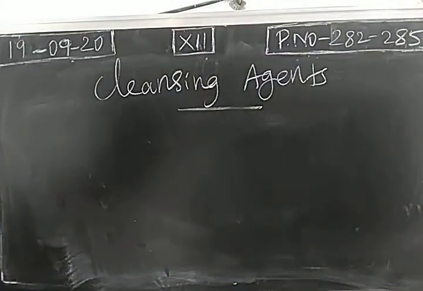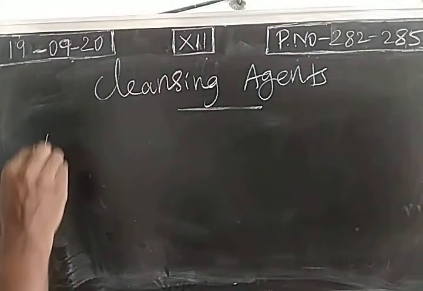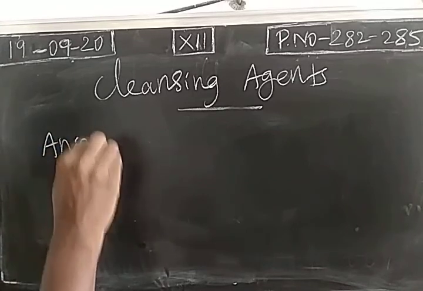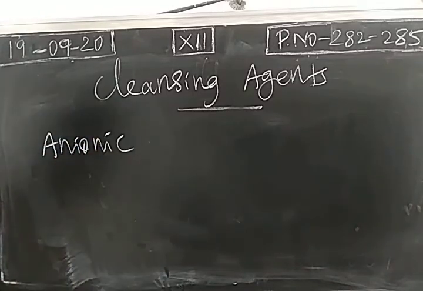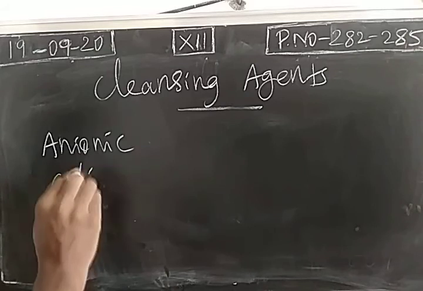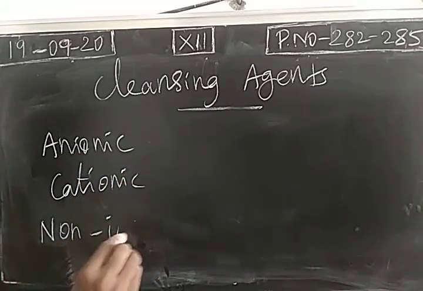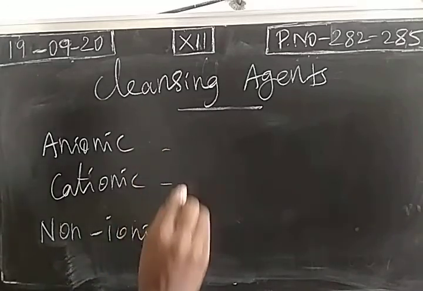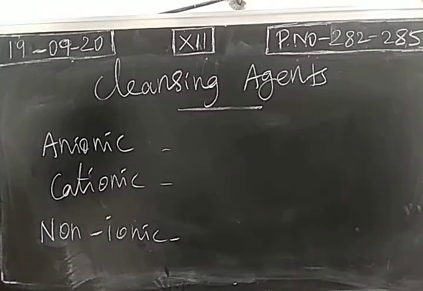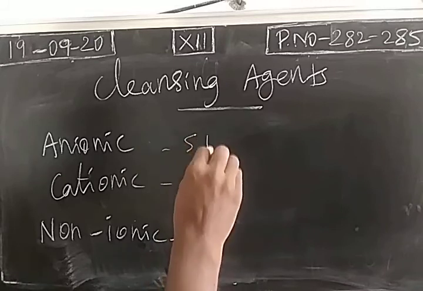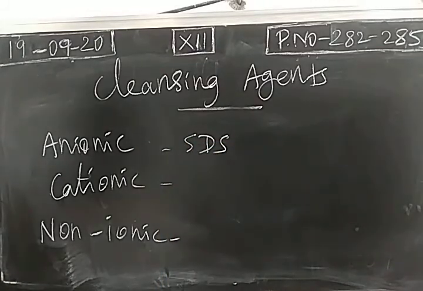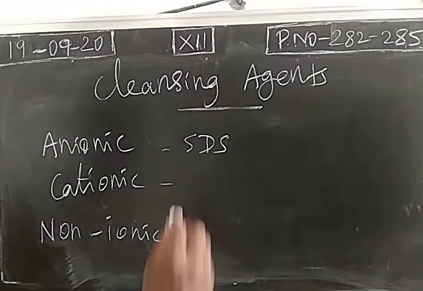So we have three types of detergents: anionic detergent, cationic detergent, and non-ionic detergent. So three types of detergents are there. Examples: anionic detergent, example SDS, sodium lauryl sulfate.